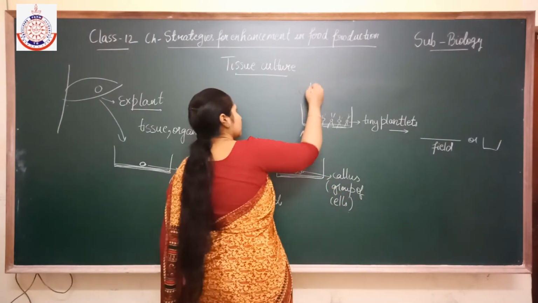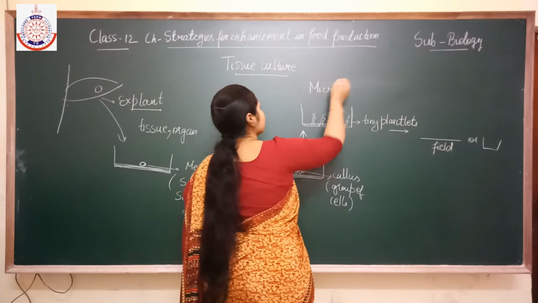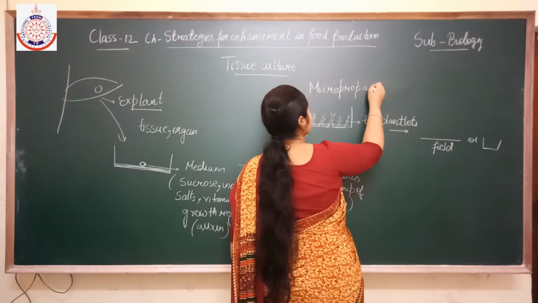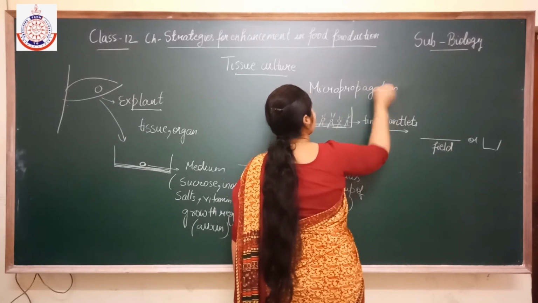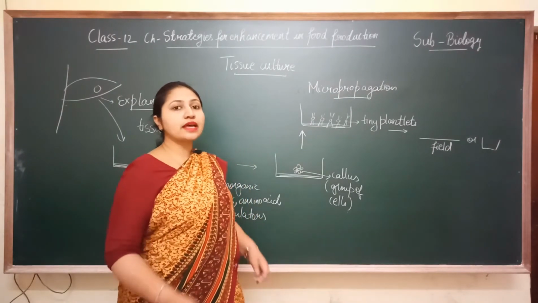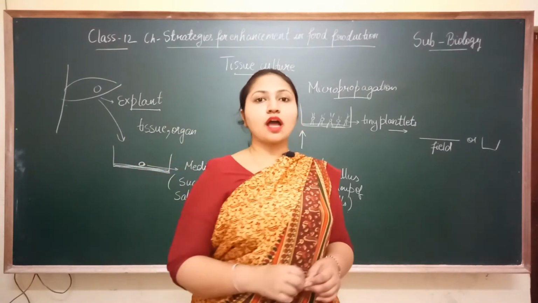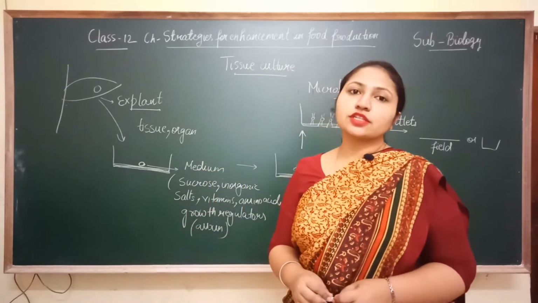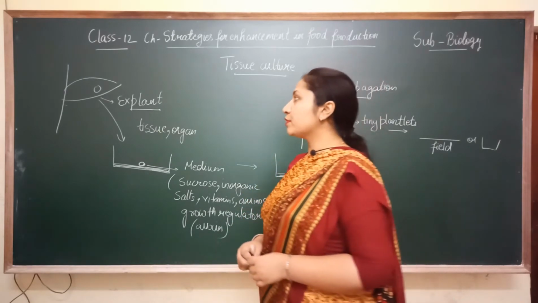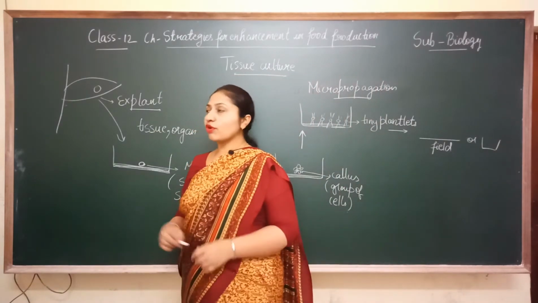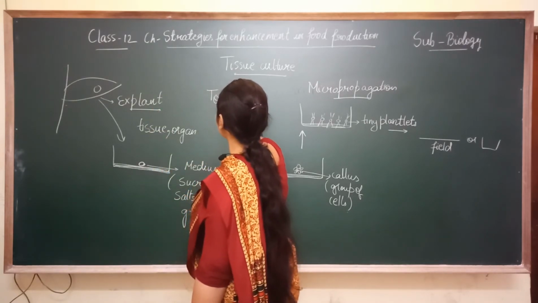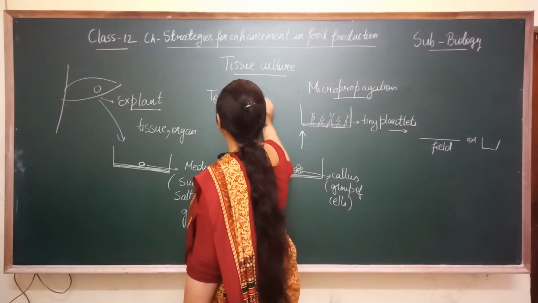Now one term is there, that is micropropagation. Now what is micropropagation? Micropropagation means the method of producing thousands of plants from tissue culture. And the property of producing a whole organism from an explant is known as totipotency. This property is known as totipotency.